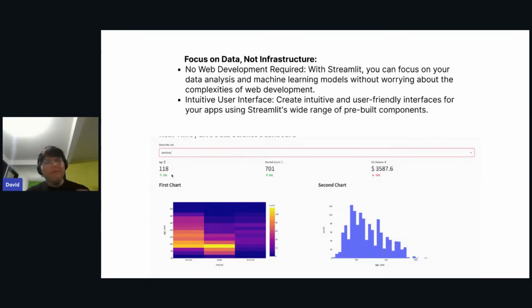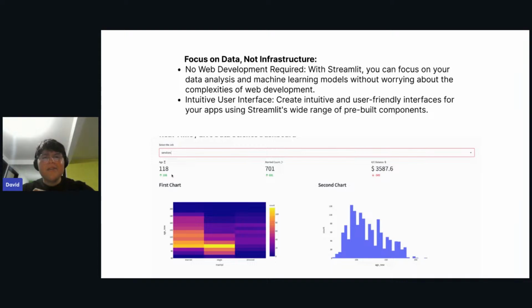There's a lot of stuff that you need to know about web development, and if you do not know about that, setting up your environment, setting up your projects just for running it is hard as hell. So yeah, here in Streamlit, there's nothing like that. Everything is as easy as running some Streamlit CLI command, and everything should be ready to go, or installing your dependencies with pip install requirements.txt, and you should be good.